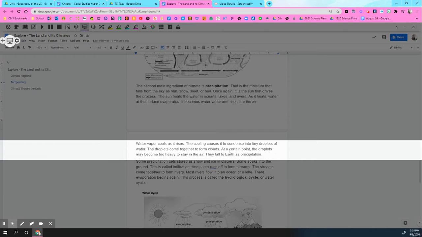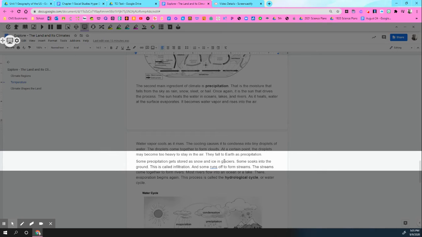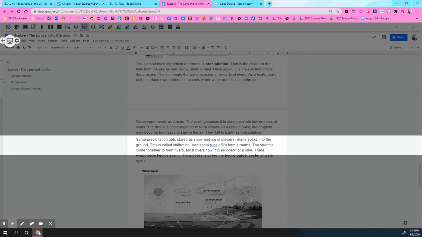Water vapor cools as it rises. The cooling causes it to condense into tiny droplets of water. The droplets come together to form clouds. At a certain point, the droplets may become too heavy to stay in the air. They fall to earth as precipitation. Some precipitation gets stored as snow and ice in glaciers. Some soaks into the ground.